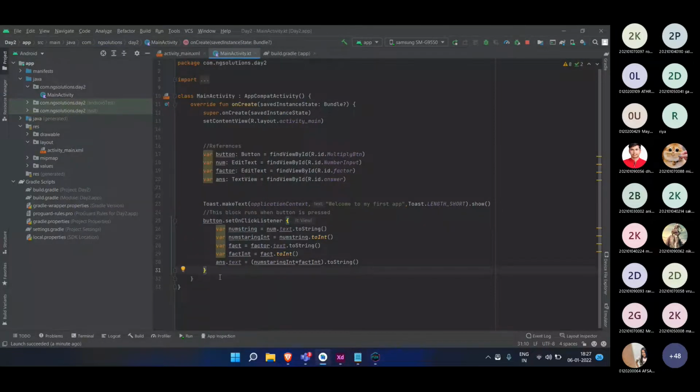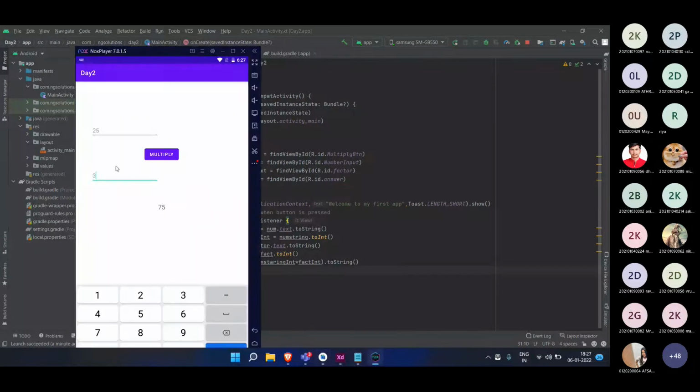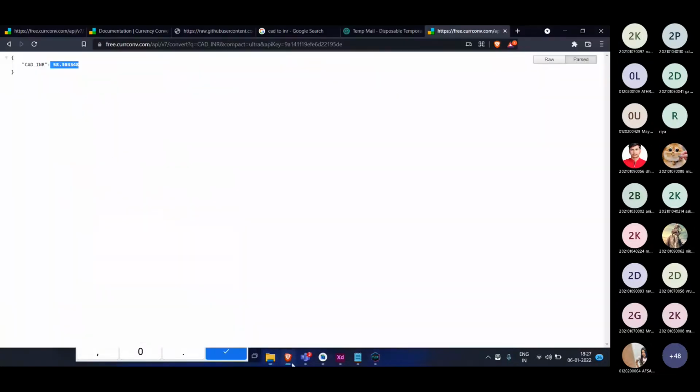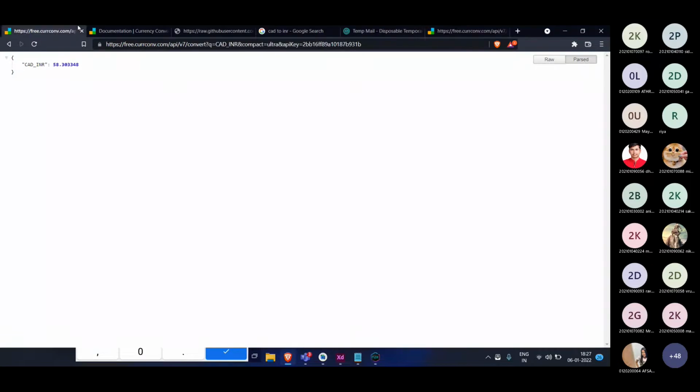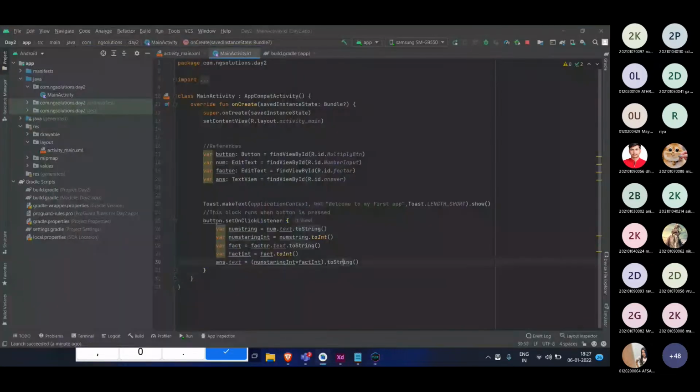Now we need to feed the petrol to this, and this petrol we are taking from the user, but now we don't need to take the petrol from the user. We are going to take the data. What I mean by petrol is nothing but data, and the data we are going to take from the website using this link. So we will go one step at a time. So here you can see this is a very big code, not a big code, but it can get bigger.